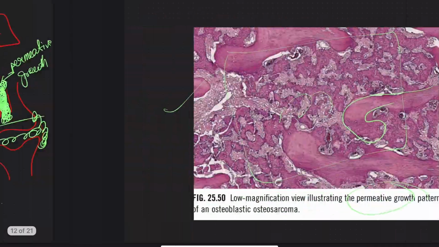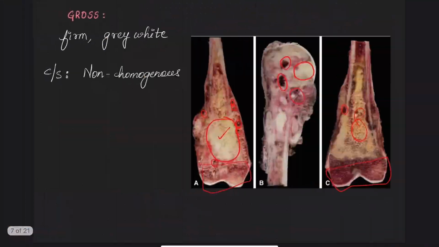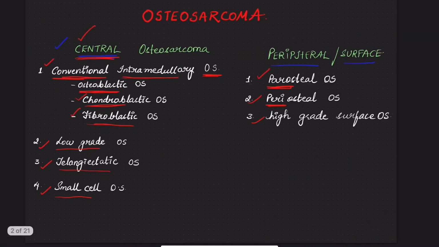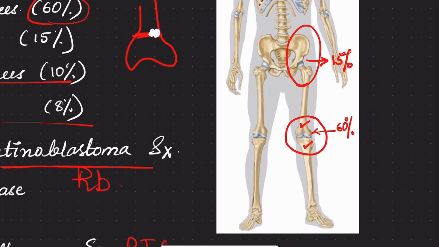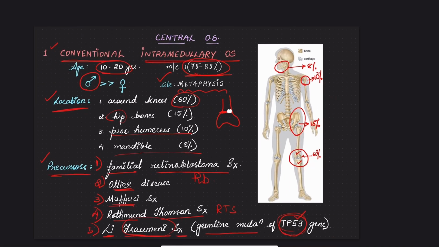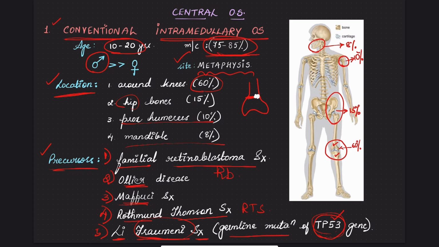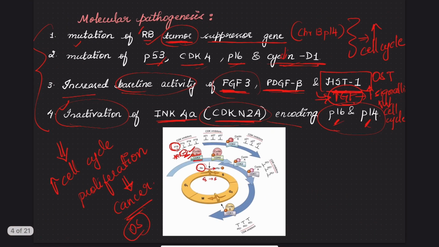Let us have a recap of this conventional variety. Conventional variety, most common, 75 to 85%. Site is the metaphysis, 10 to 20 years age group. Males are more commonly affected. Locations are around the knees, hips, proximal humerus, mandible. It is associated with most of the syndromes. There is mutation of tumor suppressor genes and increased activity of the growth factors.